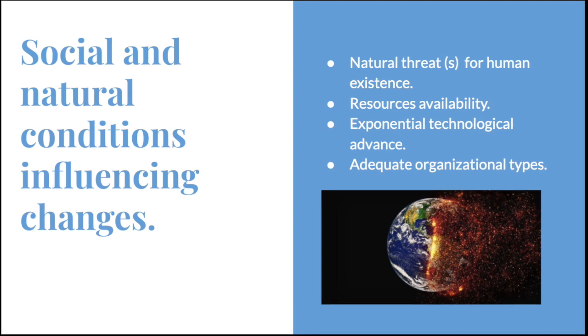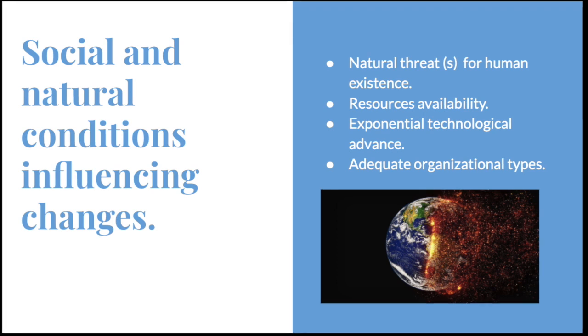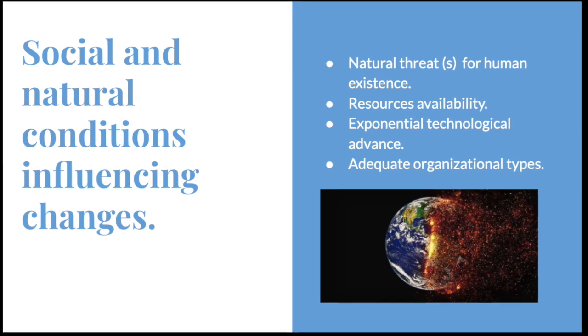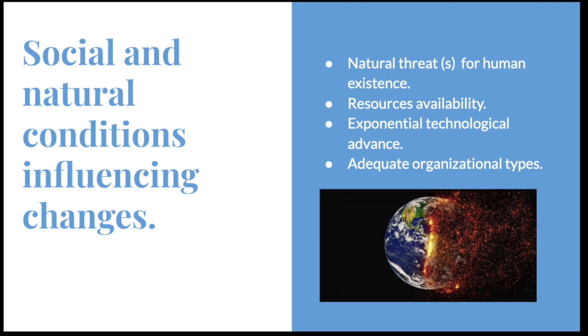Then, the adaptation would be carried out as a priority. Of course, for adapting so quickly, two main things are necessary: resources availability and an exponential technological advance. Without these conditions, humanity is unlikely to explore space or resist adverse environmental conditions within some centuries.